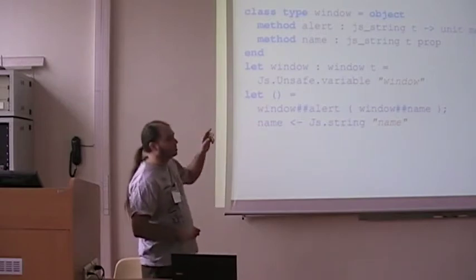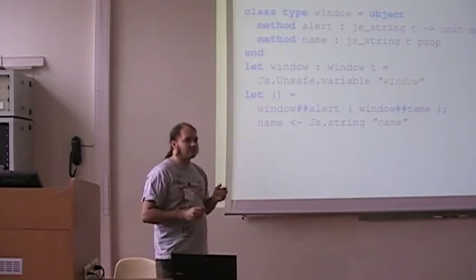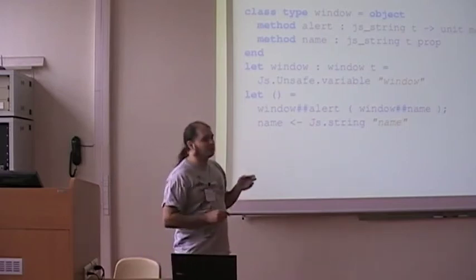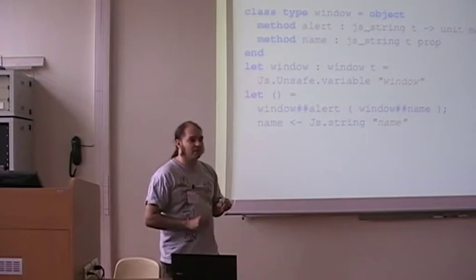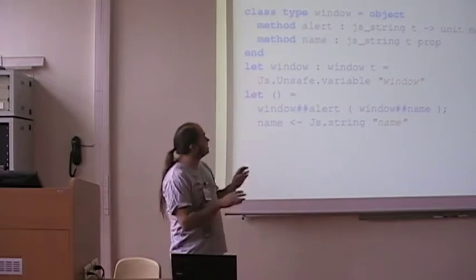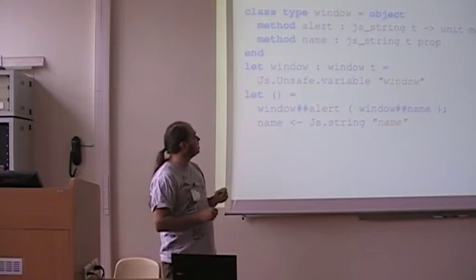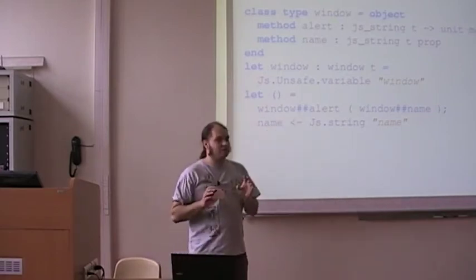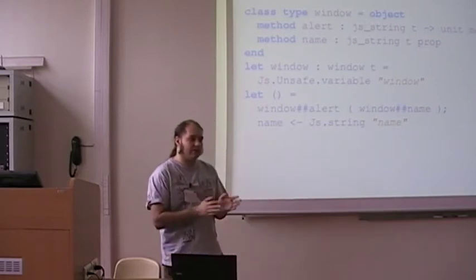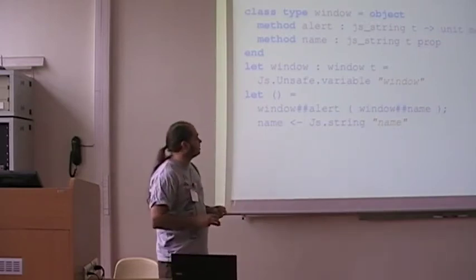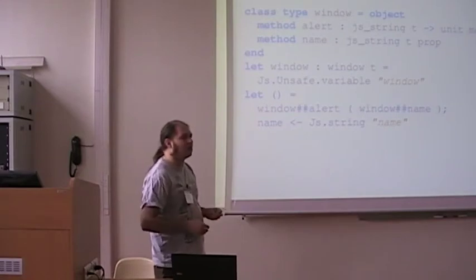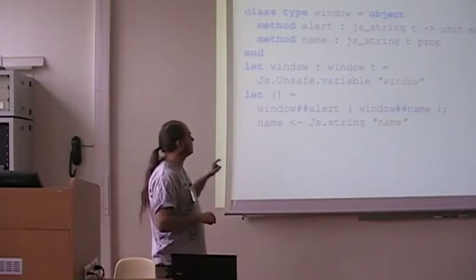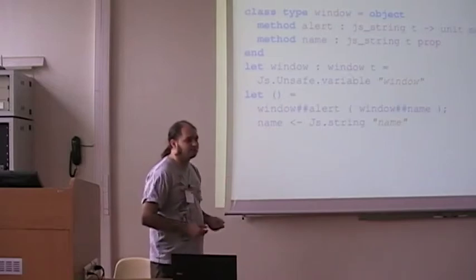A window object in the browser is the main thing, and it has a method to pop up things, which is alert, and you just declare the type. When you use the method, it will just call a method with that name. You don't have to do anything else, and it will call the alert method. The generated code for that is quite clean. You just have window.alert.